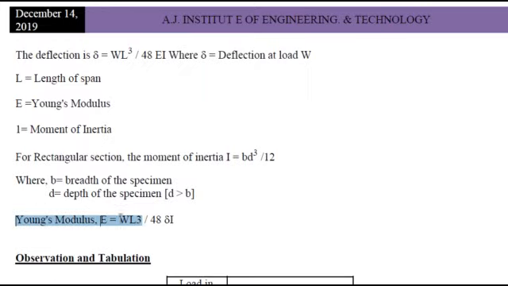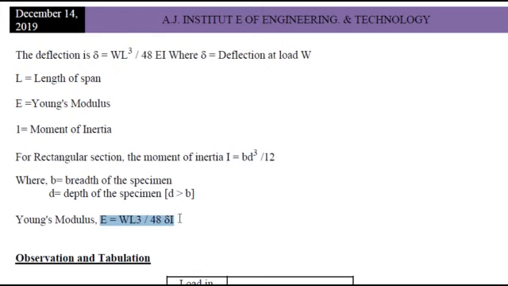Then Young's modulus is calculated by using the slope, W by delta, taken from the slope of that curve. L is the length of the specimen. I is the area moment of inertia. For a rectangular cross section, it is BD cubed by 12, where B is breadth and D is depth. If the specimen is circular, we have to take pi d to the power 4 by 64.